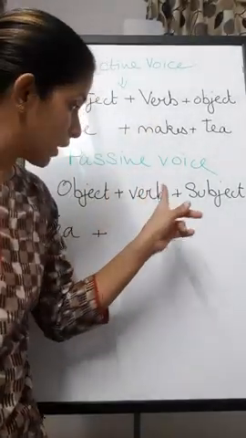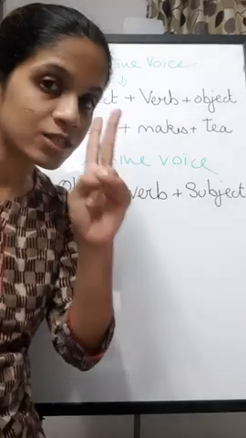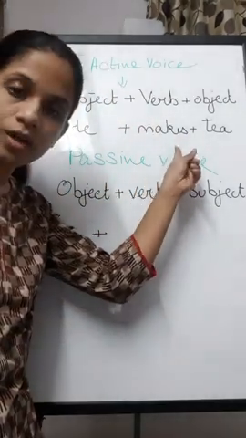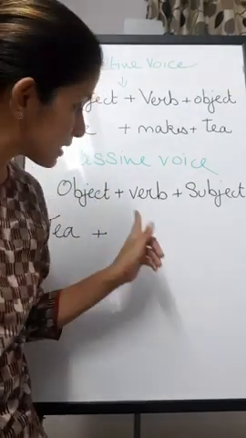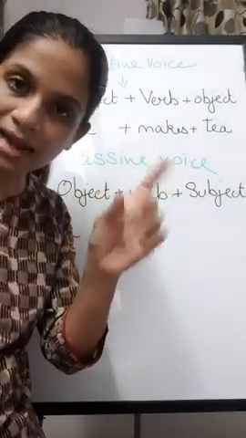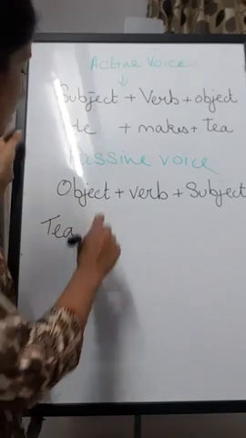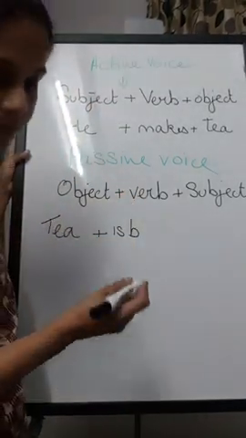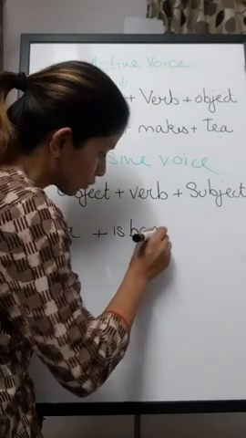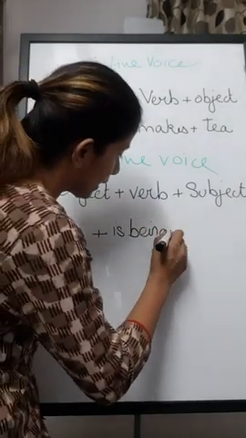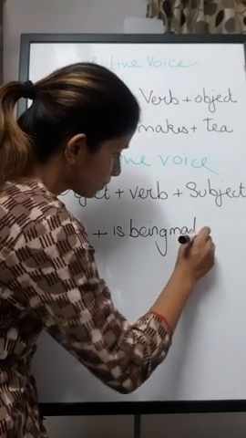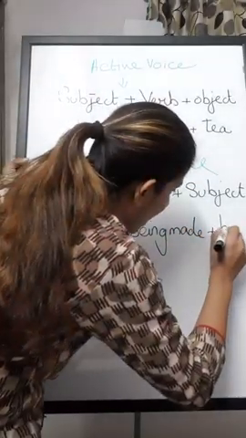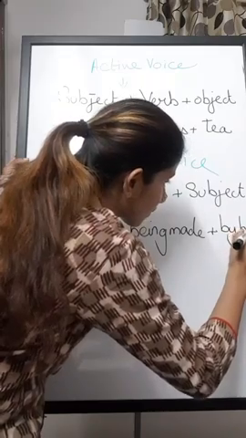In passive voice, the verb is always two words. In active voice, it is a single word. In passive voice, there's a helping verb which is added to the new verb. So, tea is being, two or more than two, being made by him.